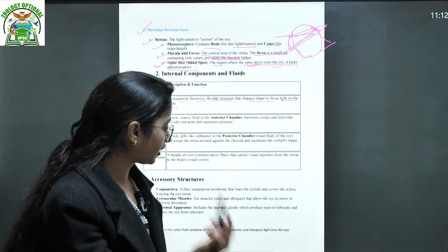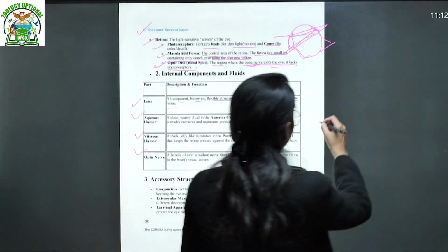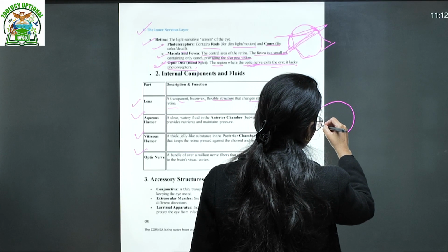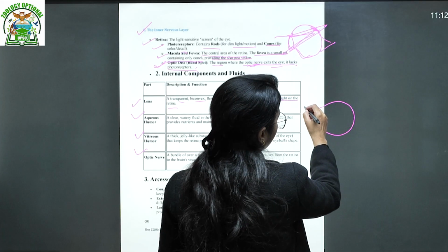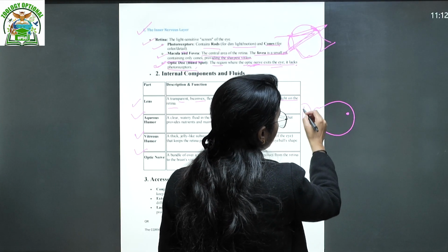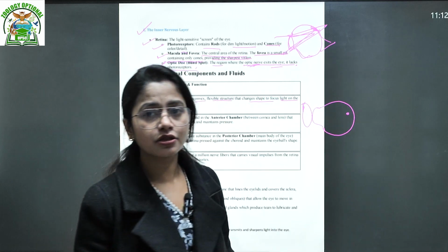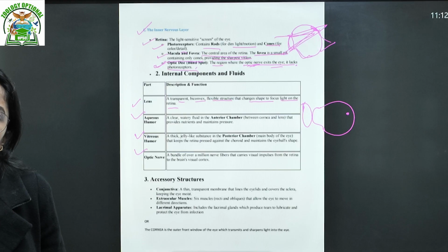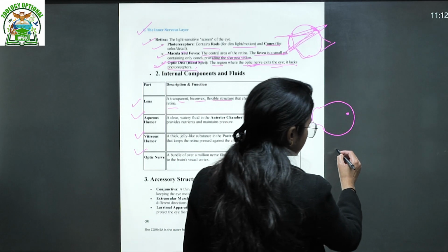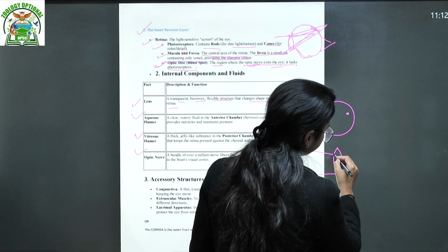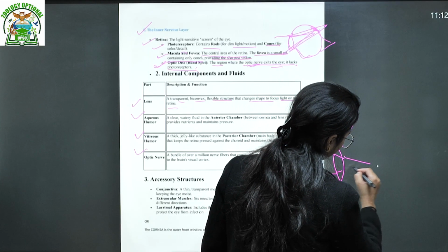Suppose I want to elaborate on this scenario, just wait a minute. This is a lens. Suppose your image is forming before the retina, so which kind of lens are you using? This is a little bit of a concept again. There are two types of lenses, convex and concave, right? Convex lenses are like this, which converge the light, right?